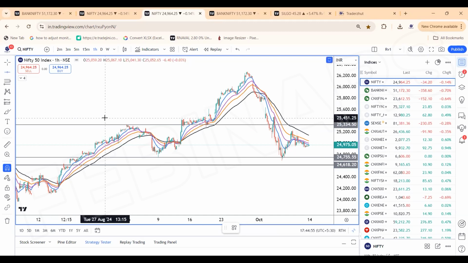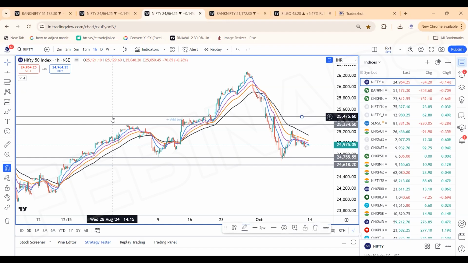and the next zone of confluence is 25,425, which is what we are marking, where the price action congestion has happened. So the zone of confluence is what we see, 25,425, or even 25,450, 460 levels can be revisited.